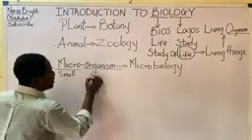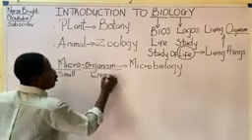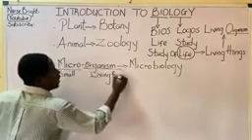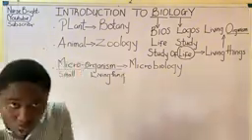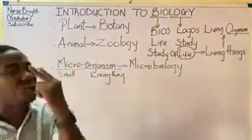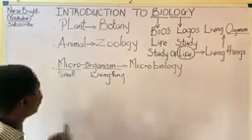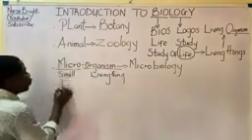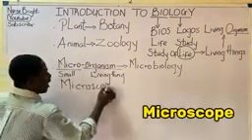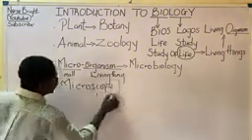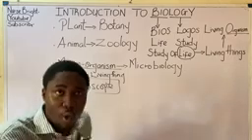Do you understand? Things that have life in them, or we can as well just call them living things. So what do we call microorganisms? Microorganisms are small organisms. They are organisms you can't see with your naked eyes. You see microorganisms with the aid of an instrument called the microscope. Are you following me? So we use a microscope to view microorganisms.